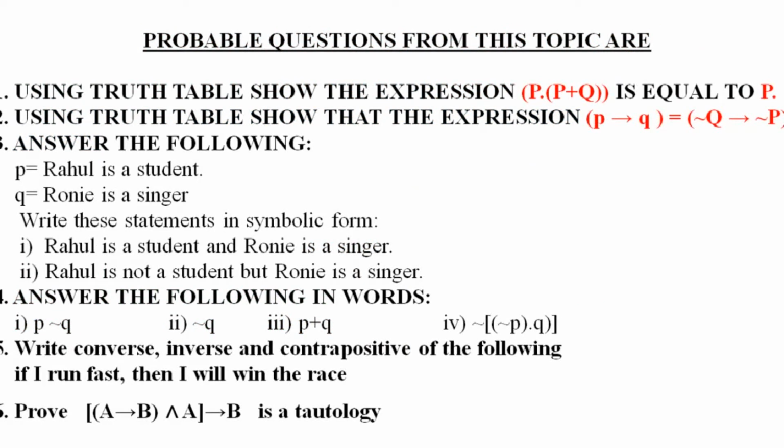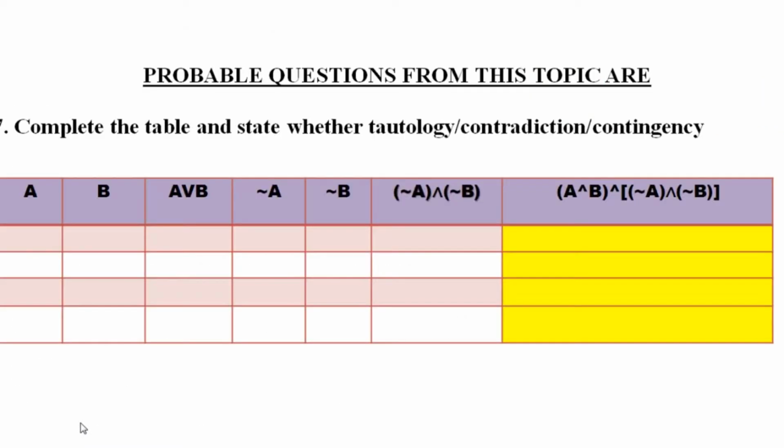Now, in this chapter, after going through the video, what are the probable questions you will face? You have to draw a truth table for this expression, and you have to show that this is equal to this variable p. Then you have to answer the following question. You have a proposition here in p, a proposition here in q, and you have to answer these questions. Many questions will be in this format.